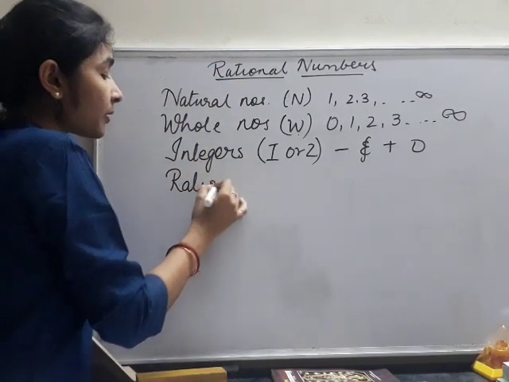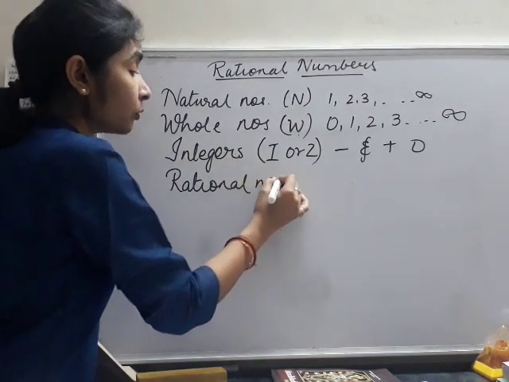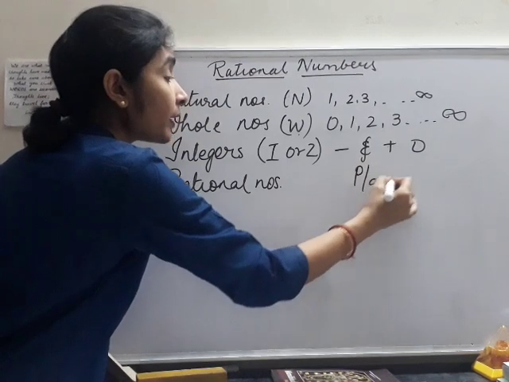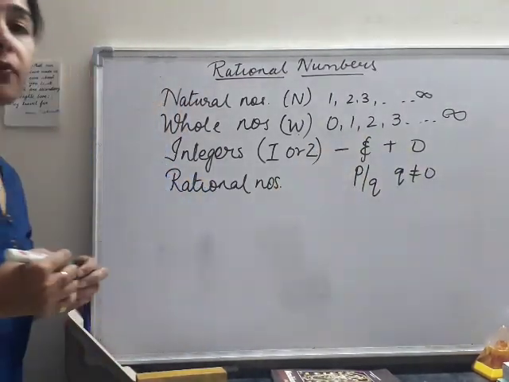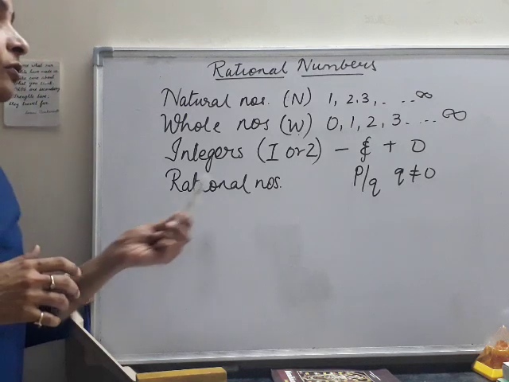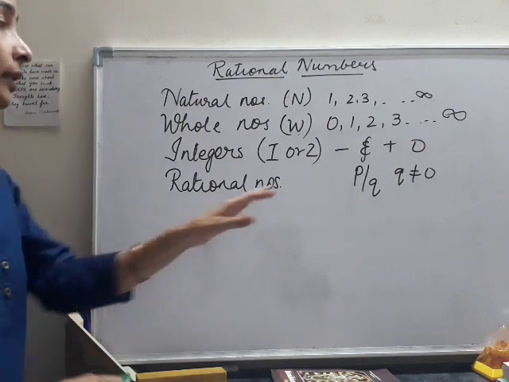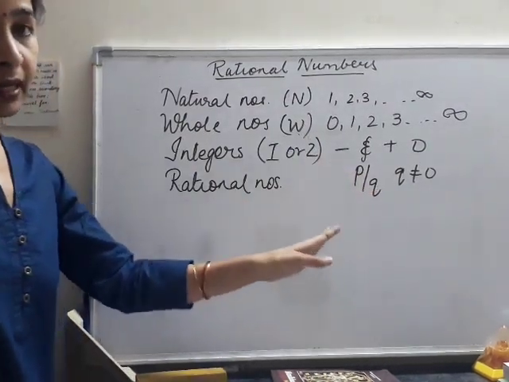Rational numbers are the numbers which are in the form of P upon Q, where Q should never be equal to 0. If Q is equal to 0, then the number is not defined, because division by 0 is never defined, so it does not come in the category of rational numbers.